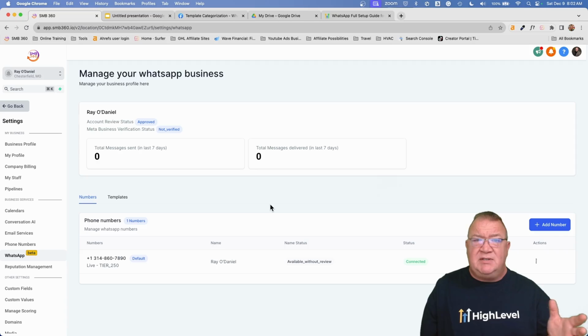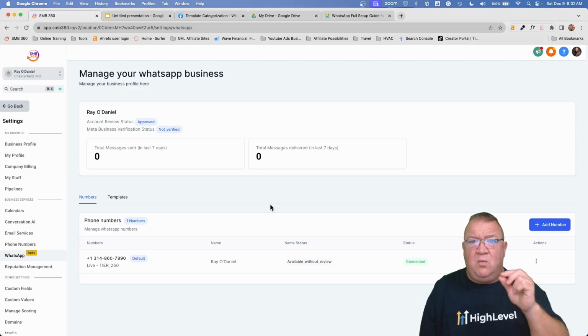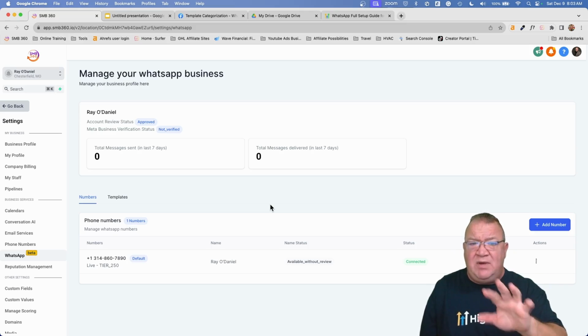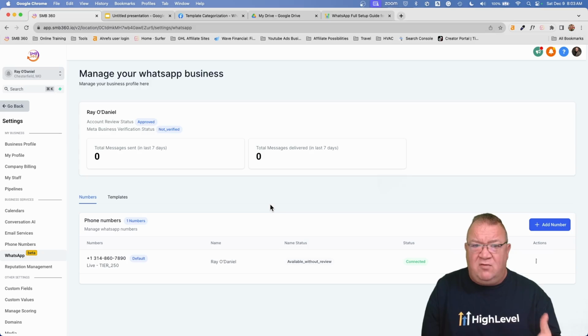Once you do this, I'm going to show you a couple of different things on this screen. Inside of WhatsApp, this is your sub account, settings, and WhatsApp. That's where I'm at. Notice that in the beginning, the very first screen was a purchase screen. Then after that, we had the configuration screen. Now, after the configuration's all done, we get the actual business screen of WhatsApp inside of the sub account that allows us to do some configuration.